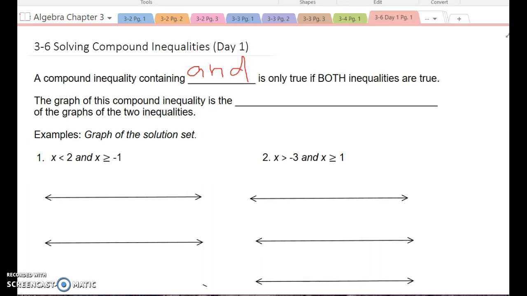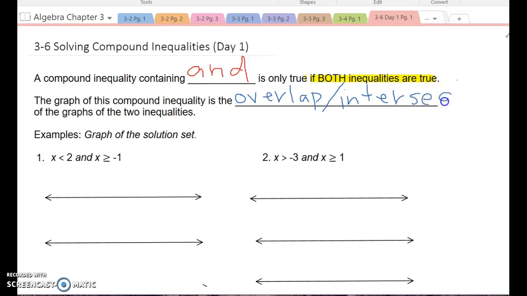So anyway, a compound inequality containing the word and is true if both of the inequalities are true statements. So the graph of this inequality is the overlap, or we could say the intersection.